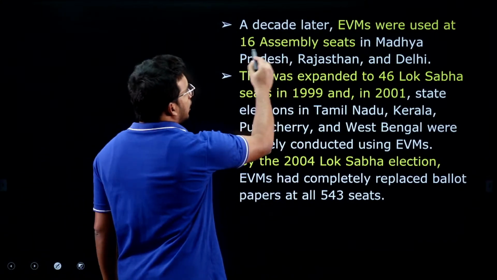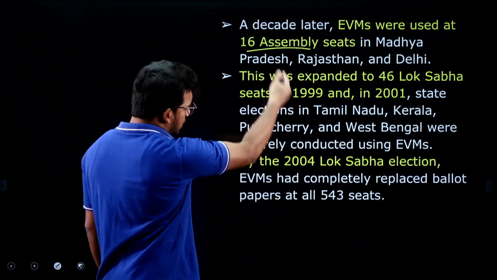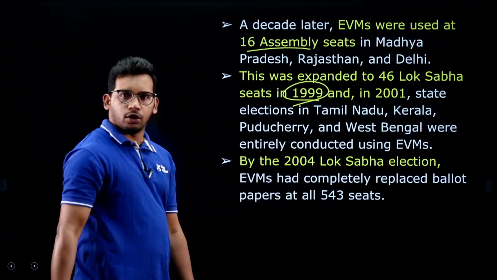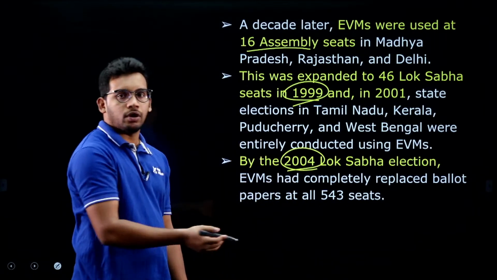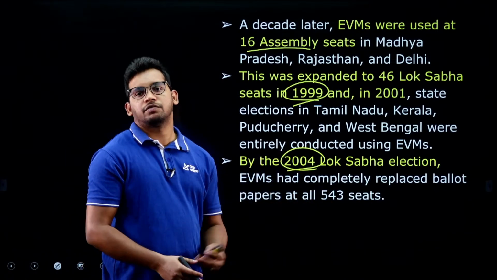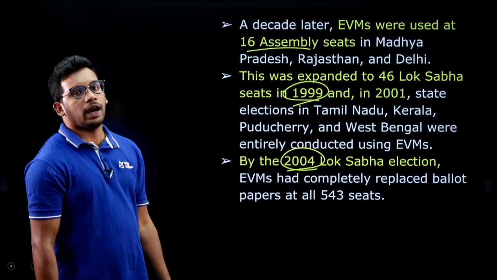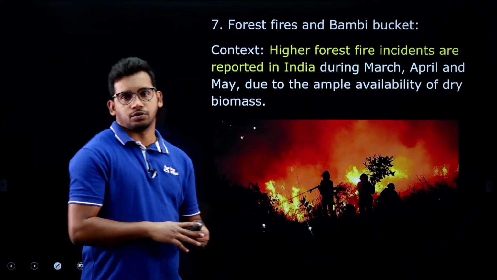EVMs were then used in Rajasthan and Madhya Pradesh on a trial basis. We have seen this in previous articles also. Later it was used in 1999 in Goa in the full assembly elections, and then in the 2004 Lok Sabha general elections we used EVMs in all the seats. So this is what happened with the EVMs, very important, you need to remember all the facts associated with it.